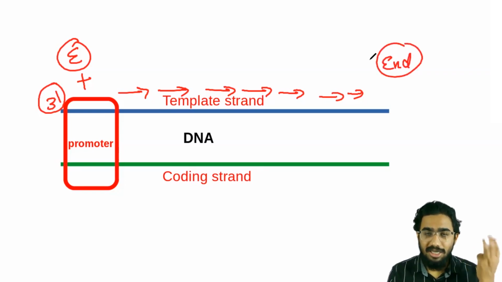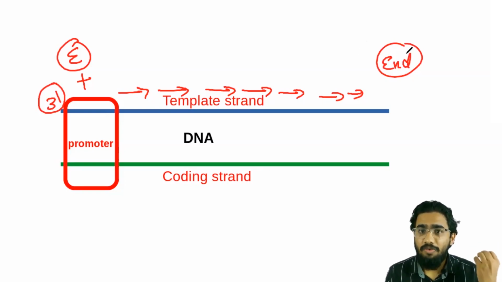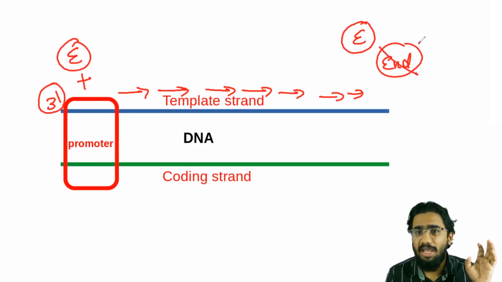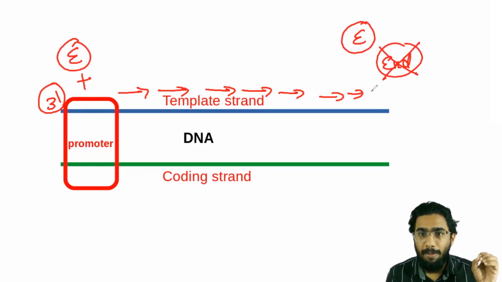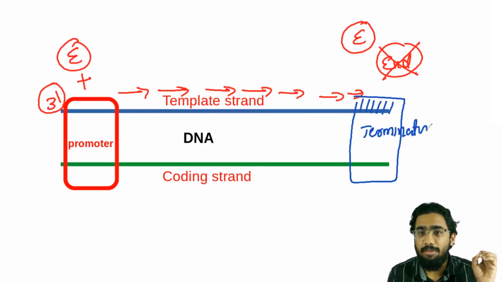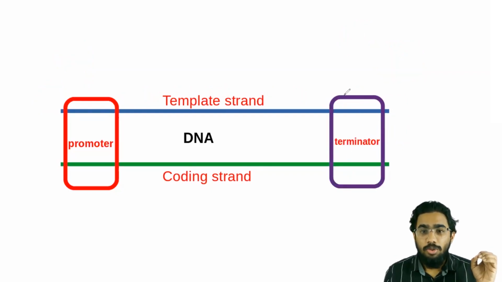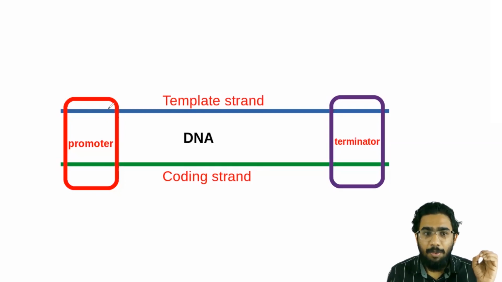But the third speciality of the enzyme is that this enzyme E cannot make the end actually. So how will it end? For stoppage of the transcription process, there should be another sequence at the end of the DNA, and this sequence is known as the terminator sequence here. So you can see in this figure that the terminator sequence comes at the end. So we will be calling these a promoter and terminator with respect to the template strand.